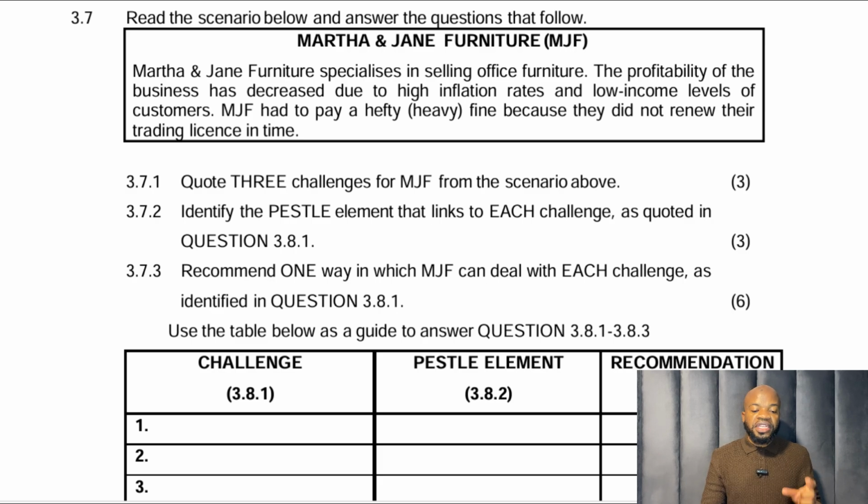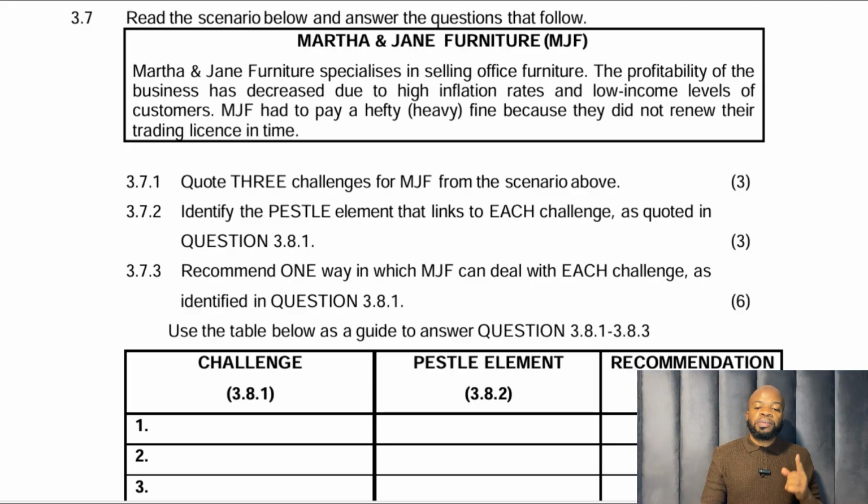3.7.1 Quote 3 challenges from MJF from the scenario above. After you quote the 3 challenges, you identify the pestle element that links to each challenge as quoted, and then recommend one way in which MJF can deal with each challenge as identified. So let's look at the challenges themselves. There are 3 challenges in there.